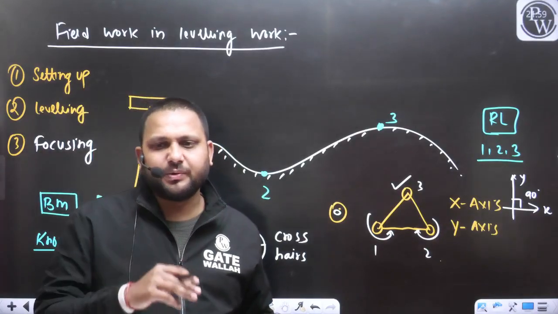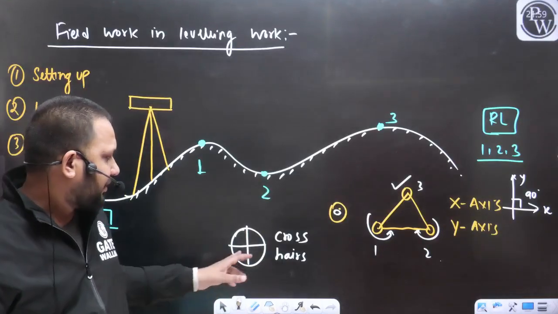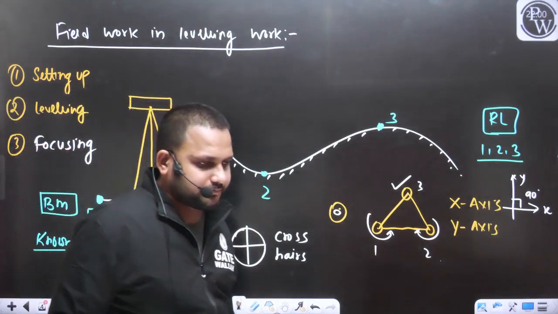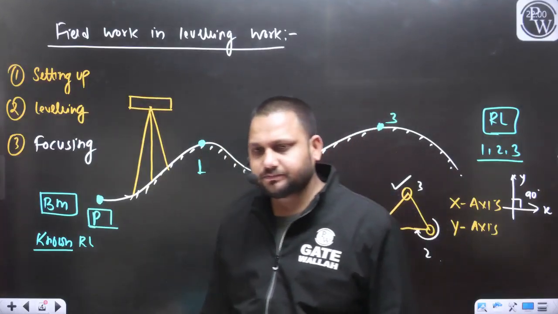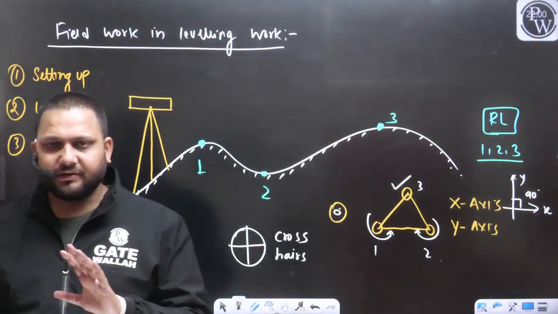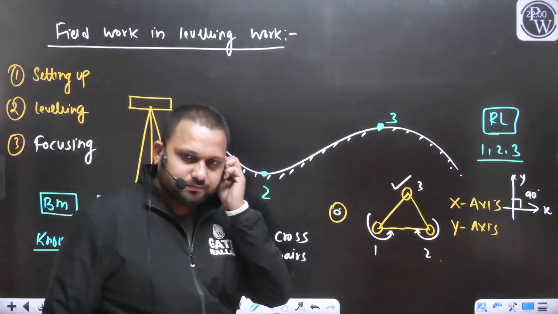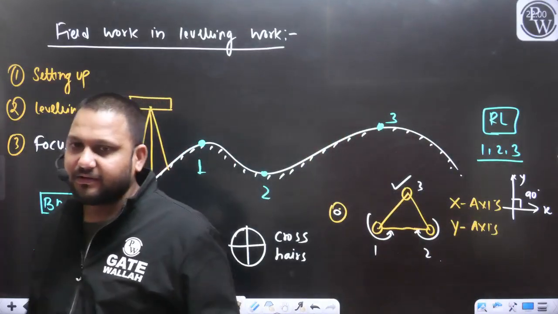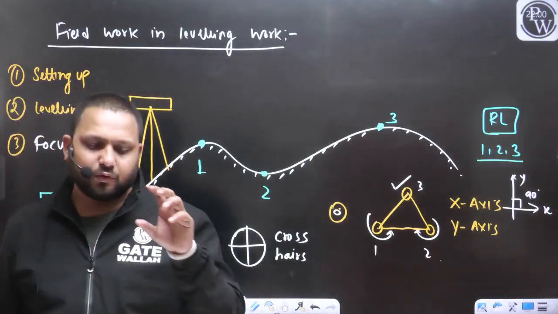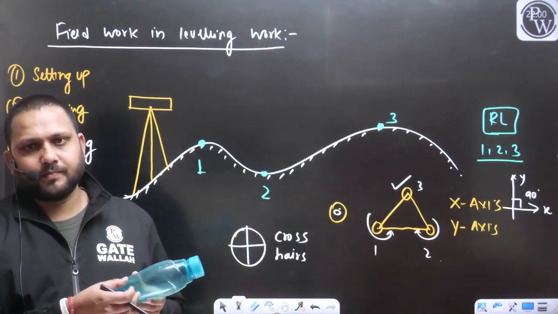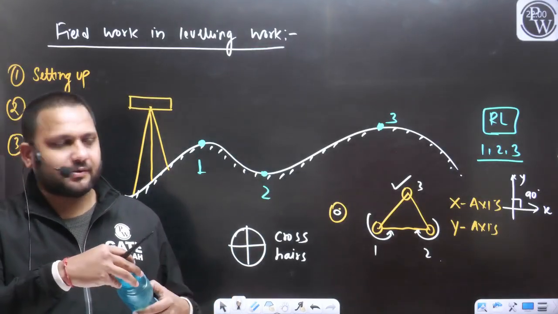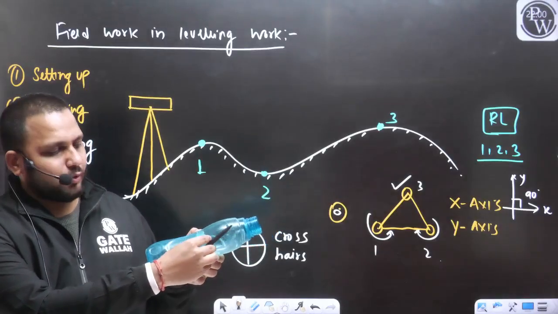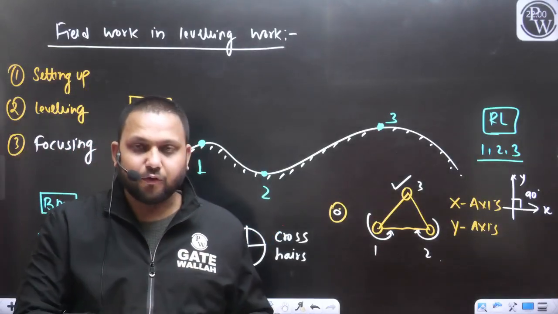The crosshair or this marking will be in the telescope itself, near to the eyepiece. Till now we have not discussed anything about the staff. All these temporary adjustments are required in the case of the level. So there will be an external focusing screw on the side of this telescope. You will see a screw like this, and by rotating this screw, you can focus the objective side.